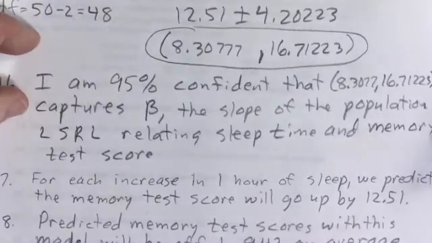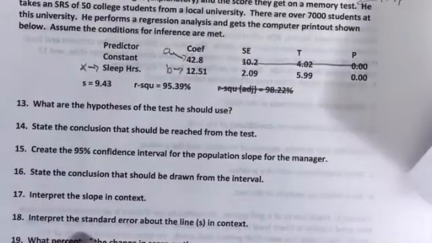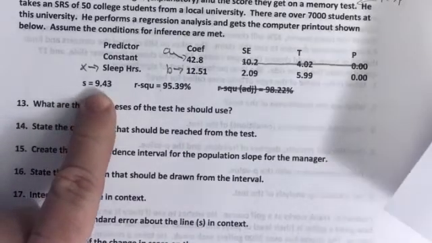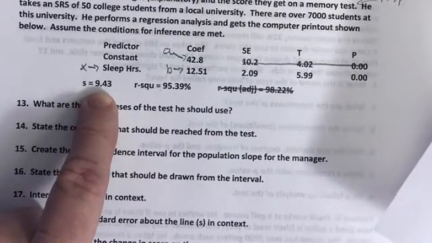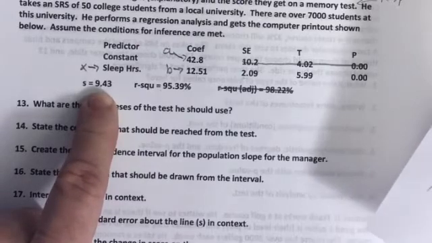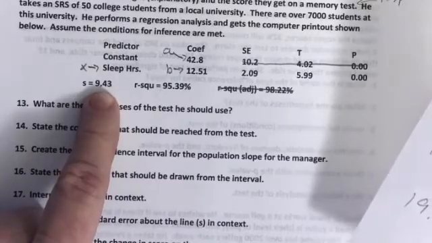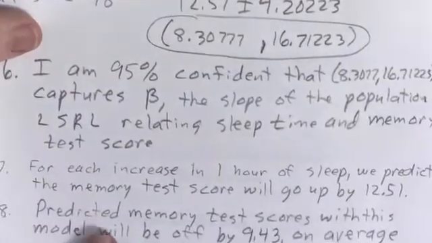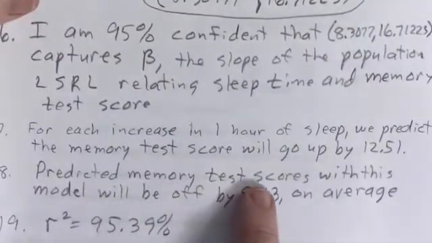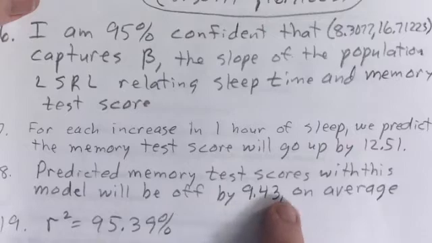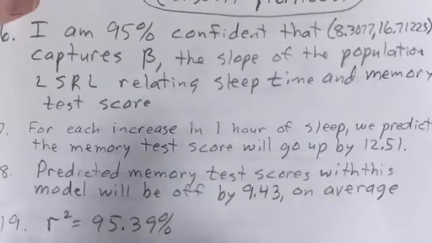But anyway, all right, number 18, interpret the standard error about the line, which is S. That is that number. In essence, it's the standard deviation of the residuals. That's the average amount our predicted memory test scores will be off by when we use this model. So we would say predicted Y values with this model will be off by 9.43 on average. So that's it for that.